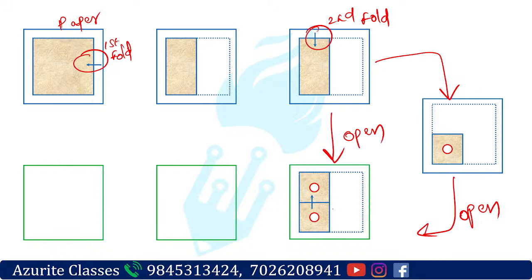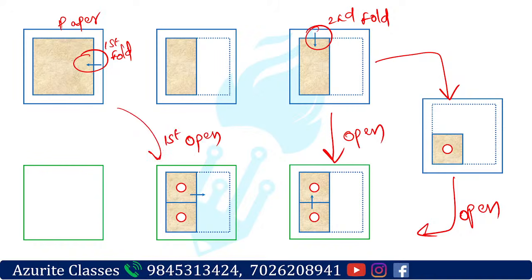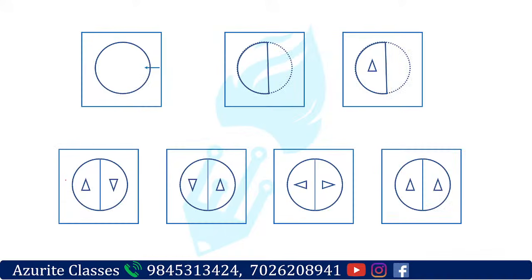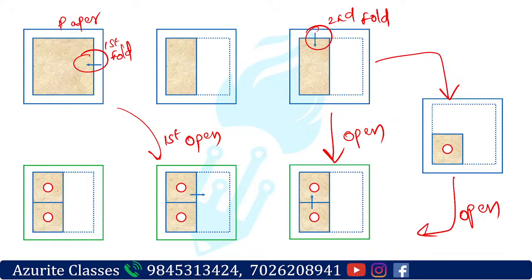So there will be two diagrams, and then we'll take that up again, and open this side, that is the first fold. We did the first fold, right? So the first fold will open. Both the figures will come here. So that is how it will look in the final answer, right? That is how the final diagram will look finally.